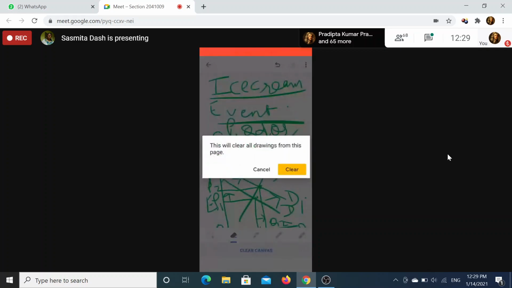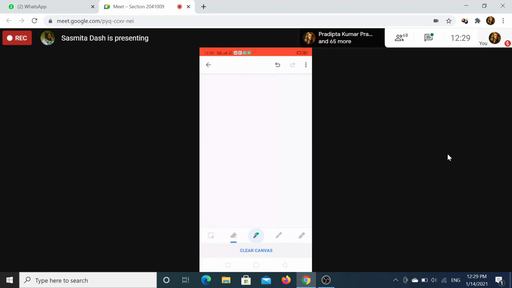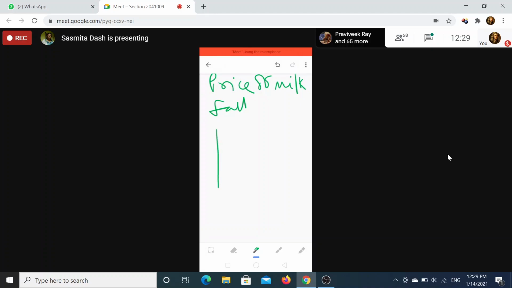Now another question, the second part of it: if the price of milk falls, which curve will shift and what will be the market effect? What will be its market effect? This is supply, and the downward curve is the demand curve. This is your equilibrium price and quantity, EP, EQ, or you can also write Q1, P1. Demand will increase, no? What happened? The price of milk fell.